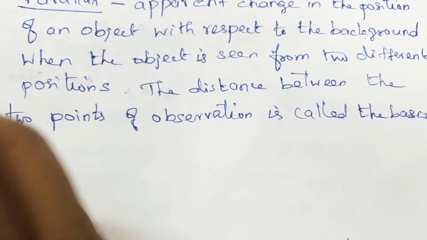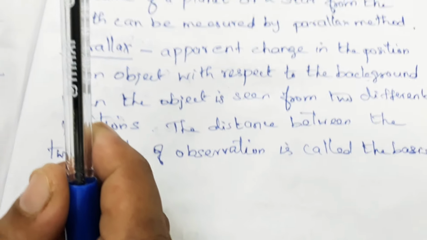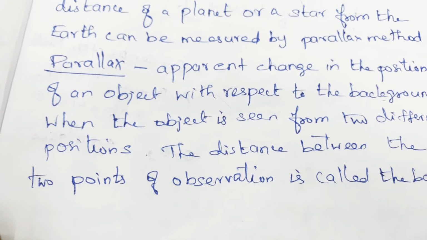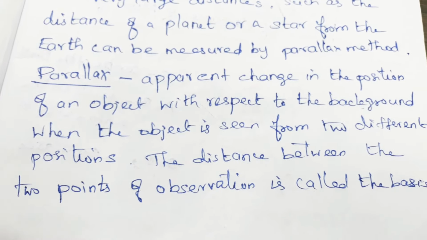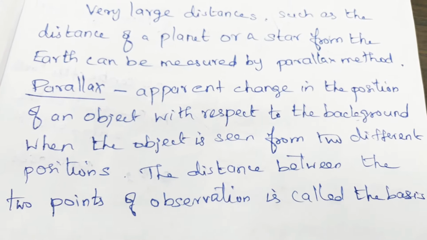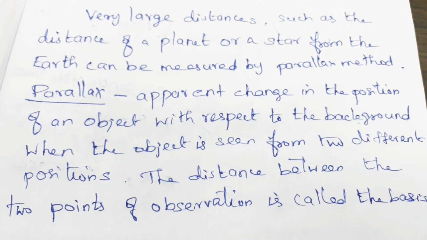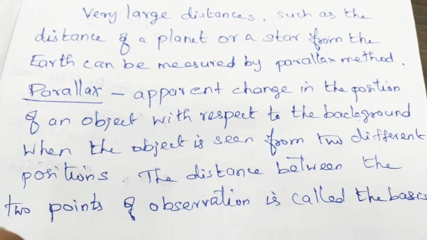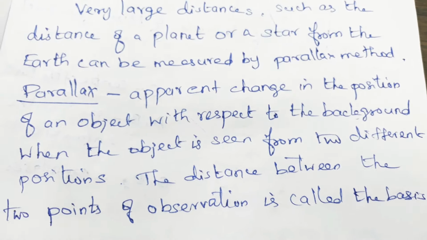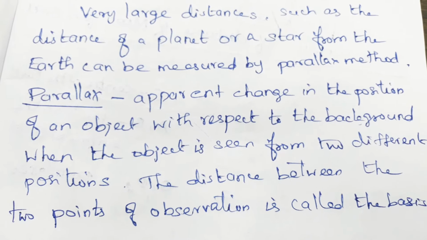Example: the observer is holding a pen before him against the background of a wall. When the pen is looked at first by our left eye, closing the right eye, and then by our right eye, closing the left eye, the position of the pen changes with respect to the background of the wall. Isn't it?